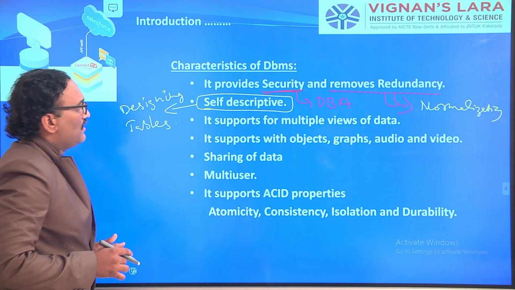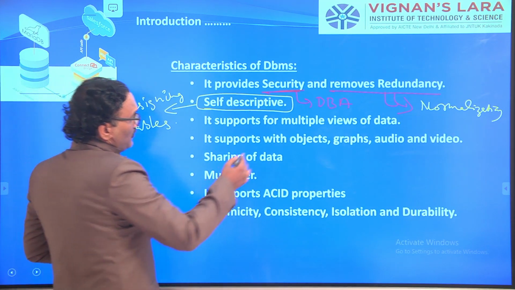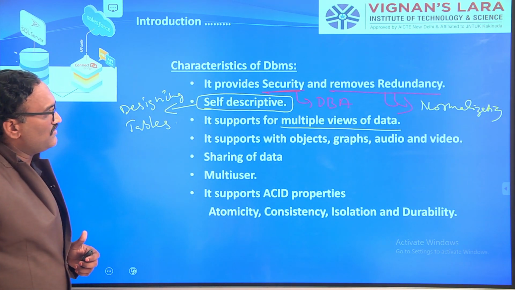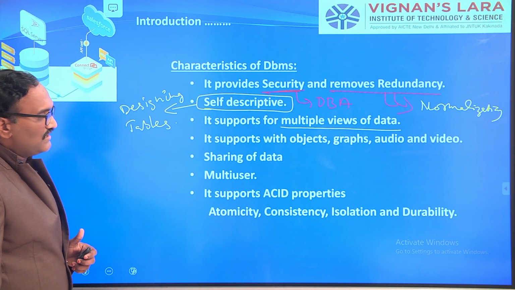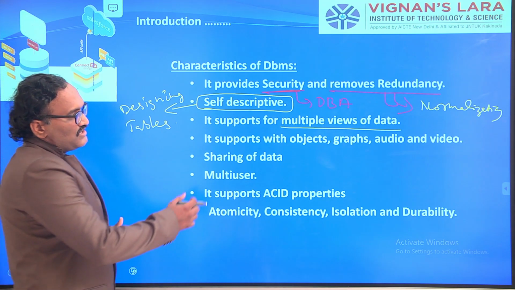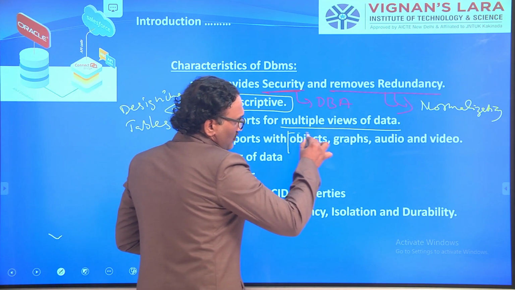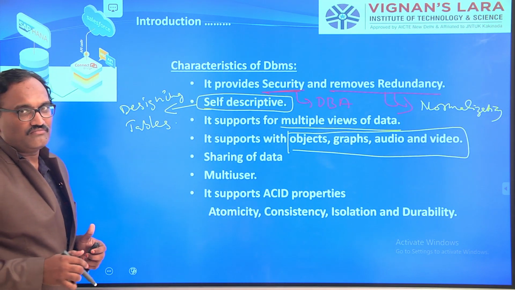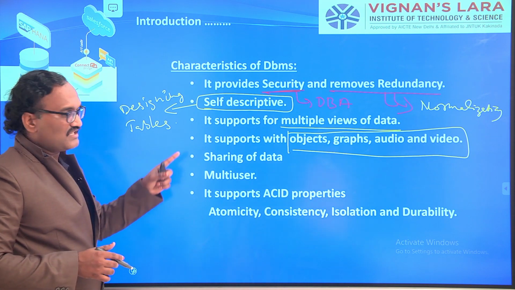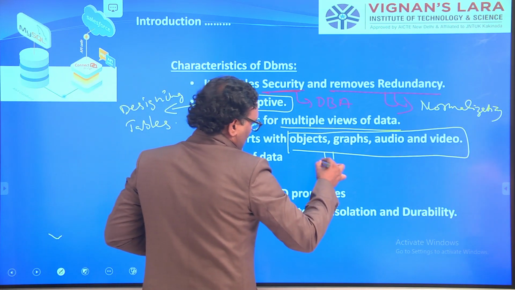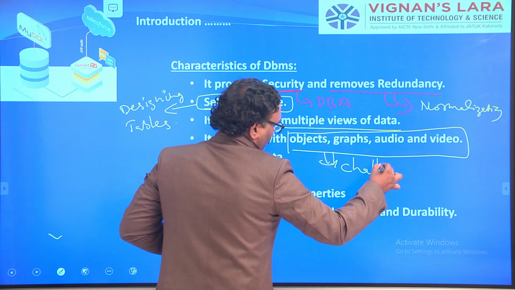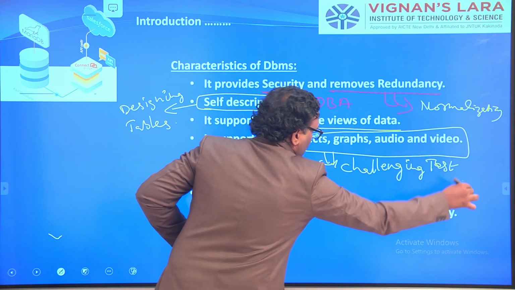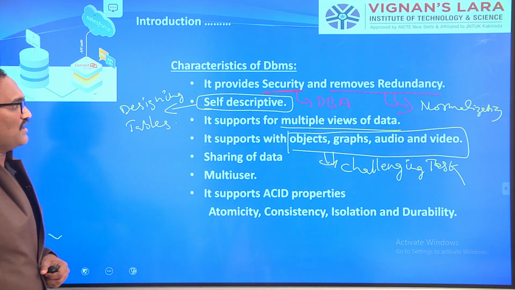It supports multiple views of data. Of course there is a difference between a view and a table, which you will learn. Your database should also support storing graphs, audio and video. This is a big challenging task, to store graphs, audio and video.